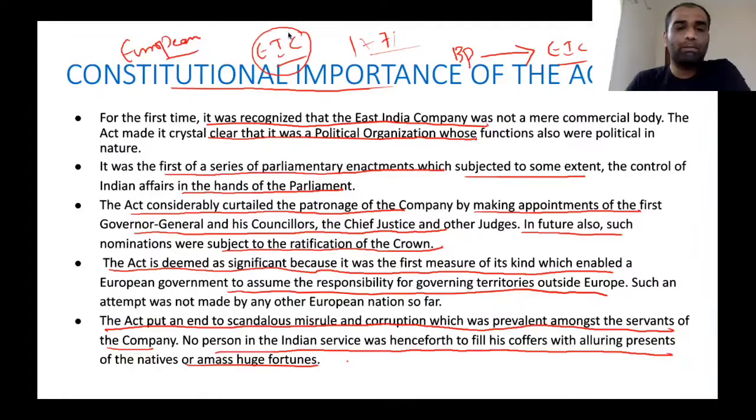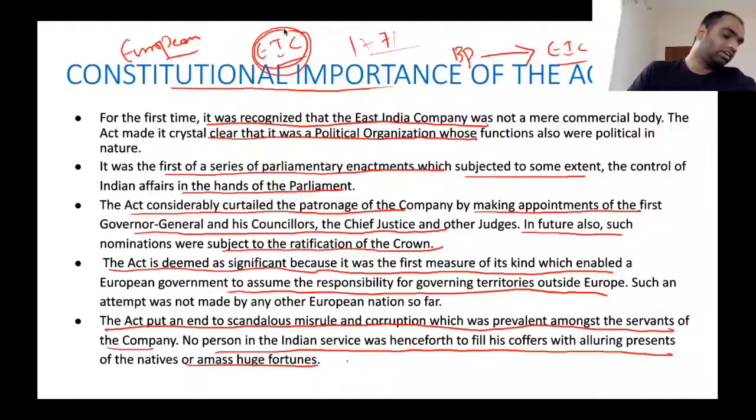By making appointments to the East India Company subject to ratification of the Crown, the British Parliament made sure that the right people with the right motive were appointed. People who can look after the well-being of the East India Company were appointed. Because of it, corruption in the East India Company was greatly reduced. So this is the constitutional importance of the Regulating Act of 1773.